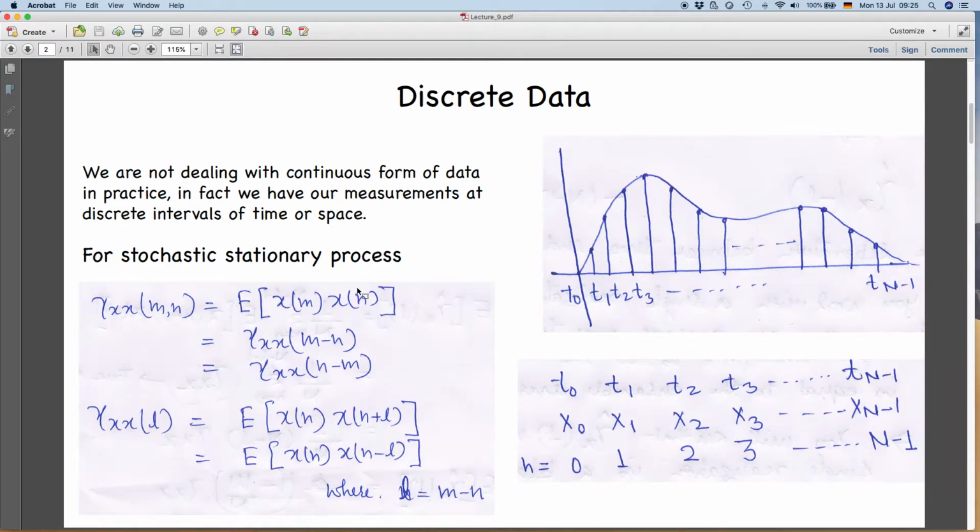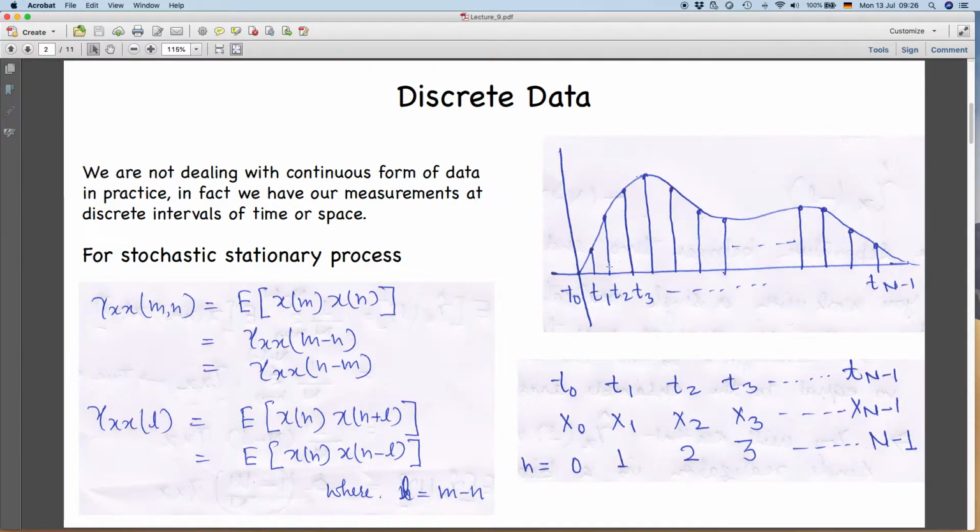So as I have been saying repeatedly, we are dealing in reality with discrete data. So we are not dealing with the continuous form of data. So for example, if you have any measurements of any function like this, what we are having is the data at discrete points of time. If it is a time series, for example, you have initially data at t0, then at t1, then at t2, at t3, so on and so forth. For example, if you have total n data points, so you will go from time instance t equal to 0 to t n minus 1.